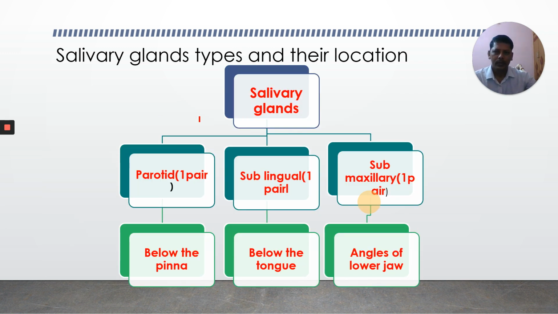Observe this flow chart. Salivary glands: parotid glands, sublingual glands, and submaxillary glands. These are one pair each. Location: below the pinna or inner side of the cheeks, below the tongue, and at the angles of the lower jaw.